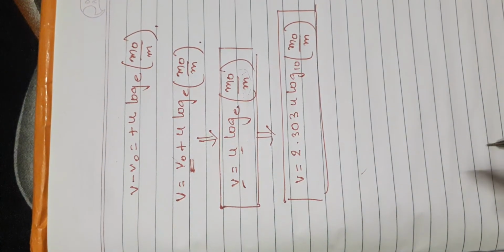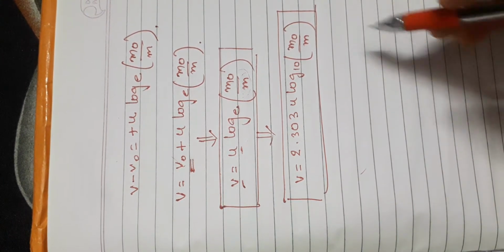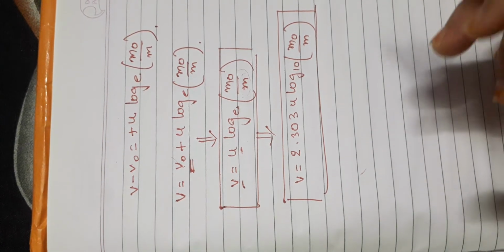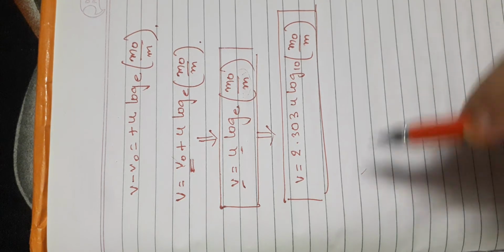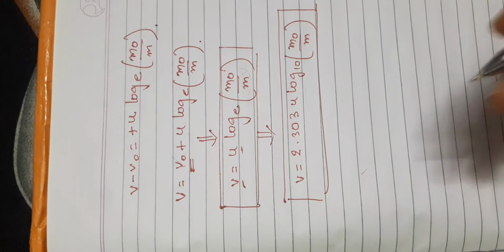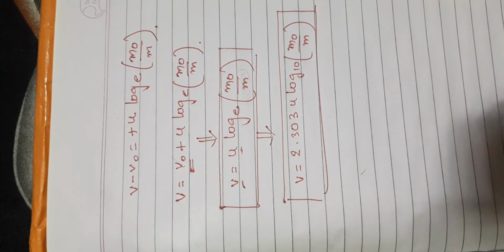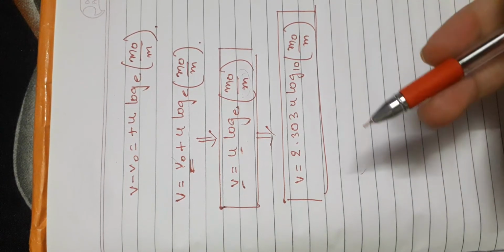The burnt out speed of the rocket is the speed attained by the rocket when the whole fuel of the rocket has been burnt. What is this burnt out speed? It is the speed attained by the rocket when the whole fuel is burned out and escaped from the rocket. So obviously we can say that it is the maximum velocity acquired by the rocket when the whole fuel of the rocket has been used.